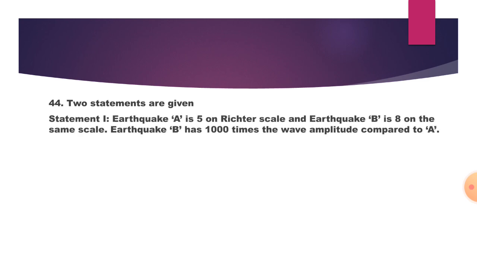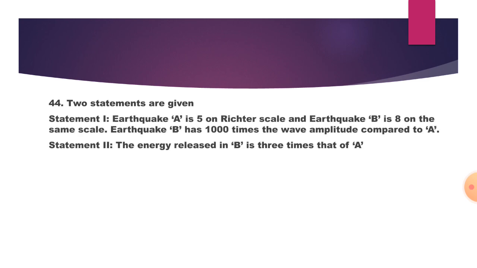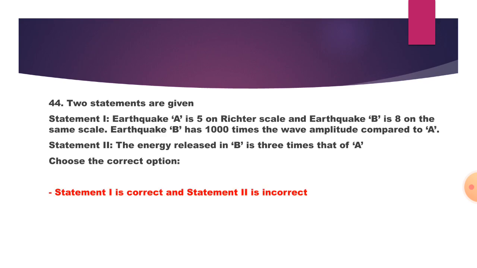44. Two statements are given over here. One is earthquake A is 5 on the Richter scale and earthquake B is 8 on the same scale. The earthquake B has 1000 times the wave amplitude compared to A. So the statement is the energy release in B is 3 times that of A. So we have to choose the correct one.